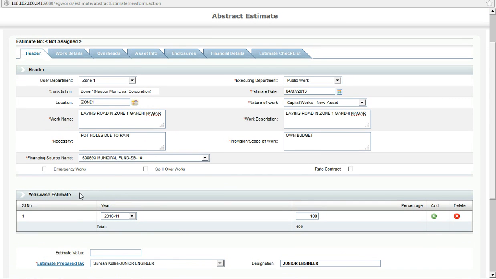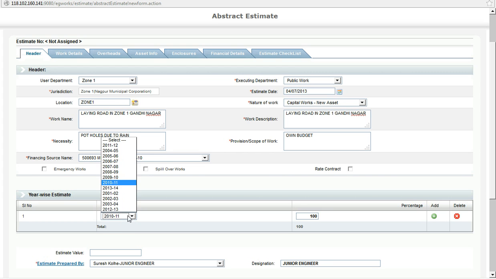Year-wise estimate is a feature that gives an overall cap of amount that will be spent on this project for a financial year. For example, for a project like construction of a flyover which runs across years, the user has to specify the percentage of amount being utilized across each financial year.